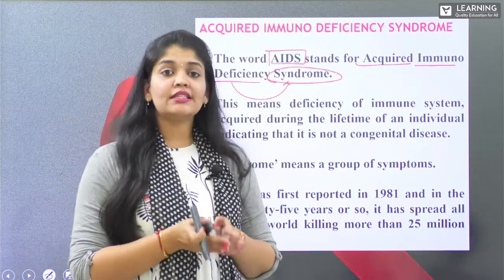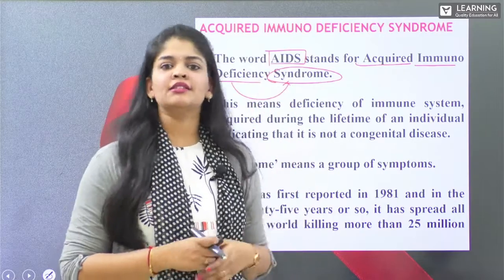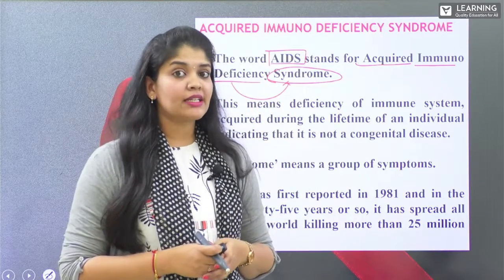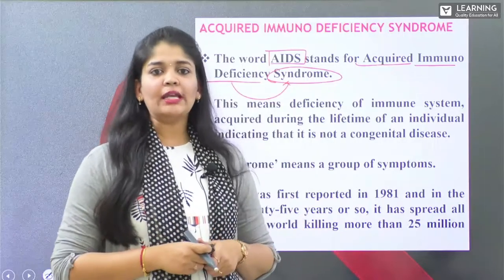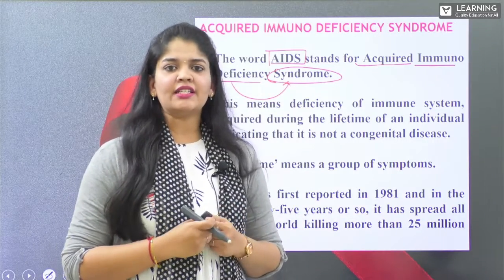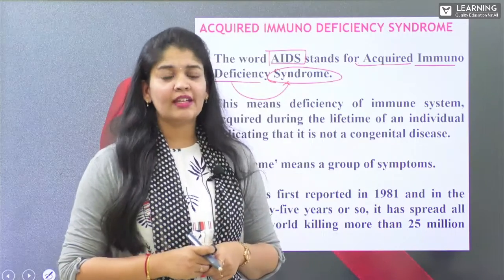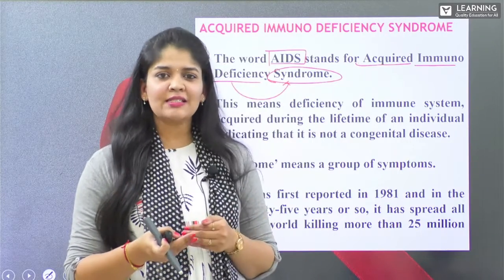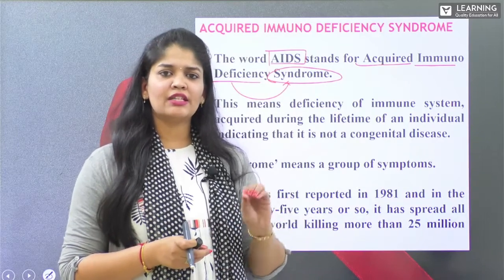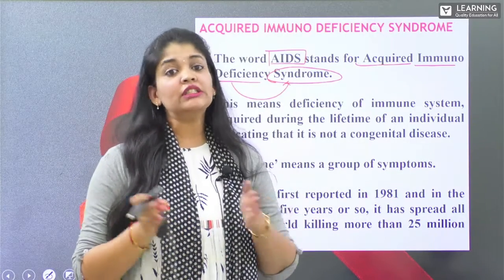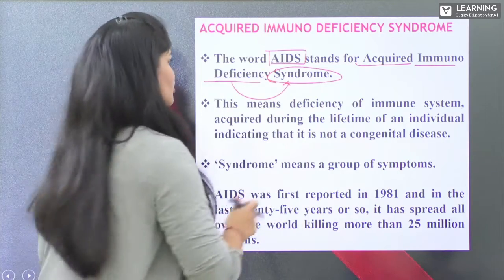But all these things do not happen because the virus starts weakening the strength of the immune system. It is fighting to decrease the strength of our immune system. We have a defending system in the name of the immune system. If the immune system itself weakens, then infections start to appear in the patient, starting from very common infections to lethal infections. You get here deficiency of the immune system.